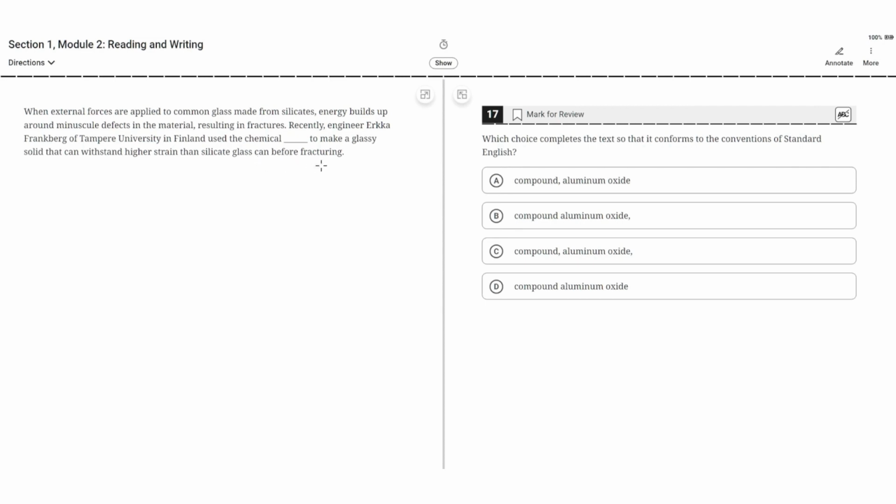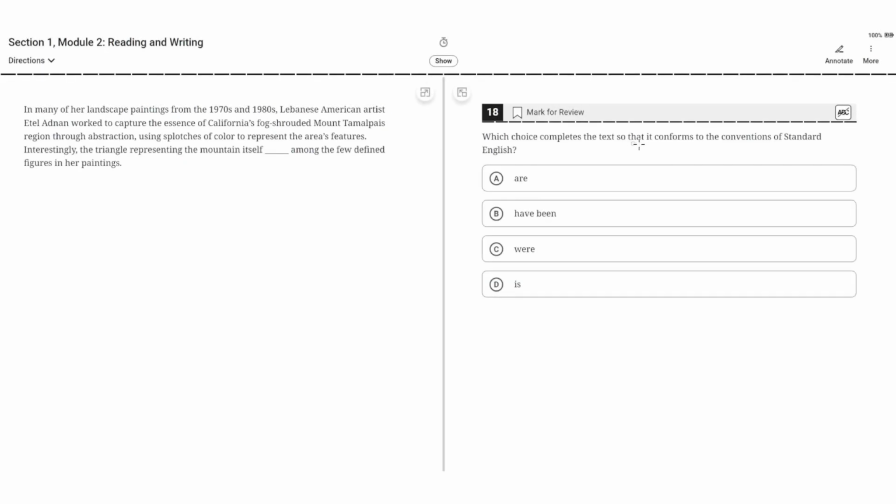So one of the key aspects here is that the phrase compound aluminum oxide is a restrictive appositive, meaning that it's a noun phrase that describes the word before it, and therefore it doesn't need any punctuation. So A, B, and C are wrong because they all include punctuation. Therefore D is correct because no punctuation is needed here.